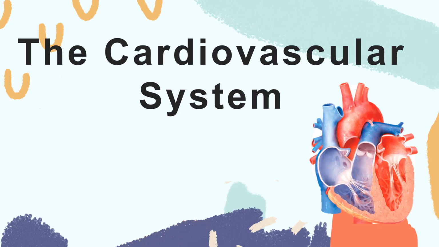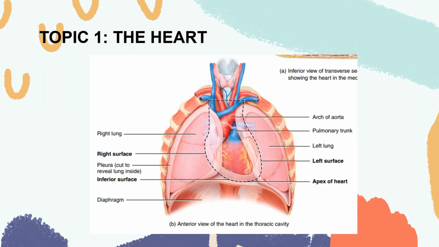So your cardiovascular system is composed of not only your heart, but also your blood and your blood vessels. Okay? By the way, before we start, the sources of my discussion are mainly from your module and, of course, the additional notes that I have sent. Only a few notes are from Tortora, which is also present in your module. Okay, so the first topic for our discussion is the heart.